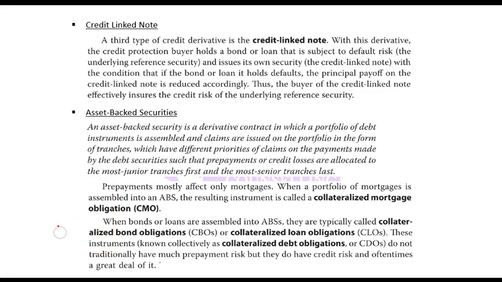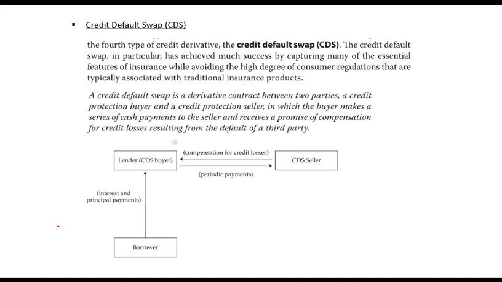Credit default swap. So if I have to summarize credit default swap in one word, then it is an insurance. What happens in insurance? In insurance, there is a party which wants to buy insurance and there is a party which wants to sell insurance. So there is a protection buyer, there is a protection seller.